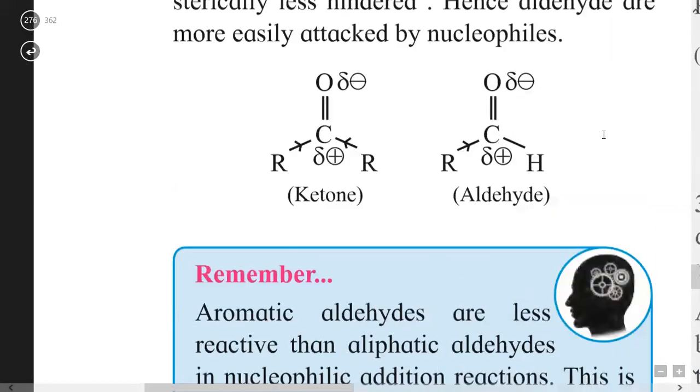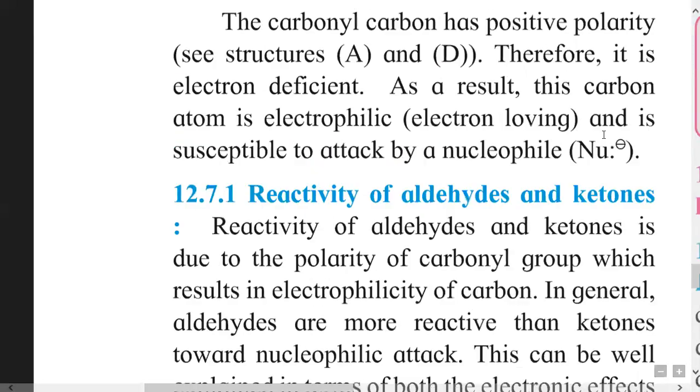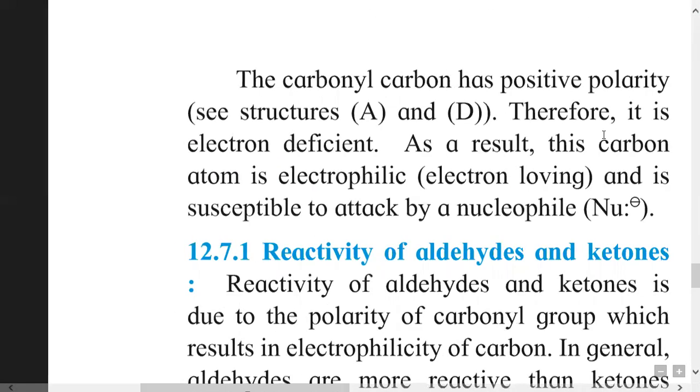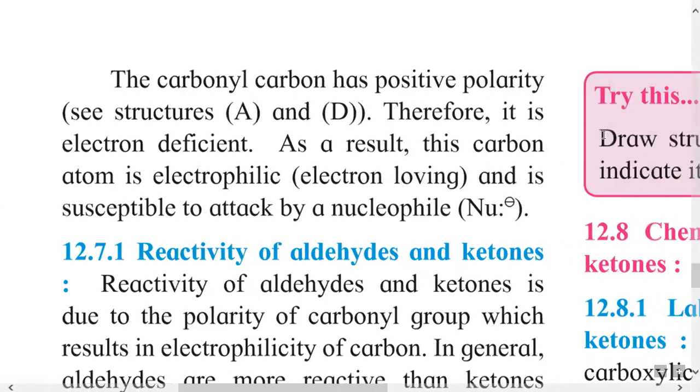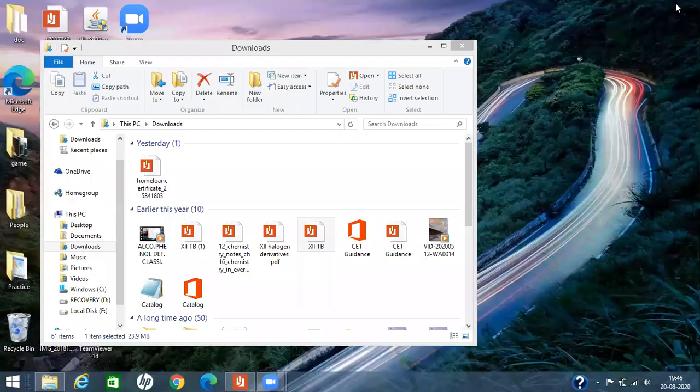So this is one of the reasons why the reactivity of aldehyde is more than that of ketone. So that is about the physical properties of aldehydes, ketones, and carboxylic acids. Thank you.